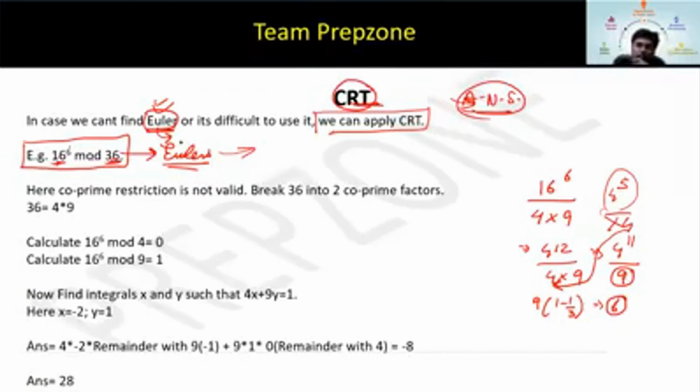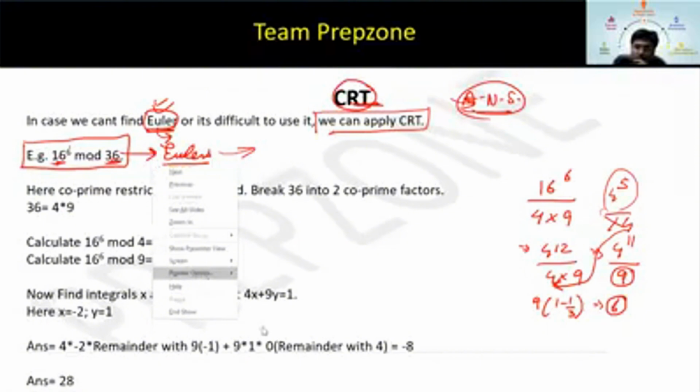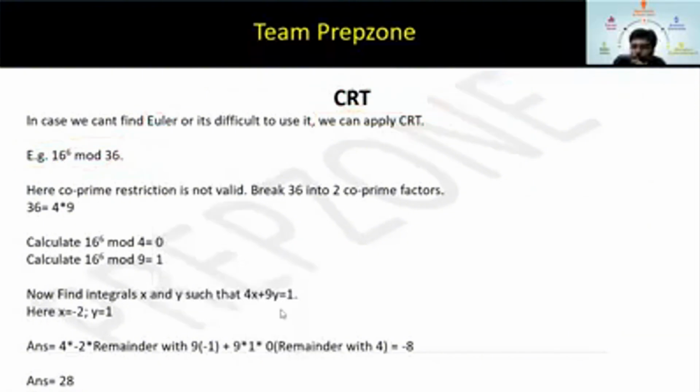Okay, so regarding Chinese remainder theorem, how we use Chinese remainder theorem, let's have a look. I hope there is no issue in this Euler application. While applying Chinese remainder theorem, I can apply it when the numbers are not co-prime as well. So 16 and 36, they are not co-prime, right? But I can apply CRT. There is no such restriction on CRT.